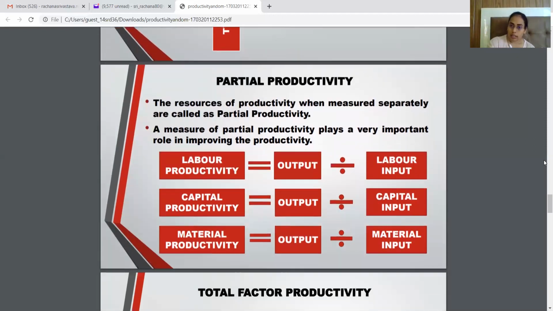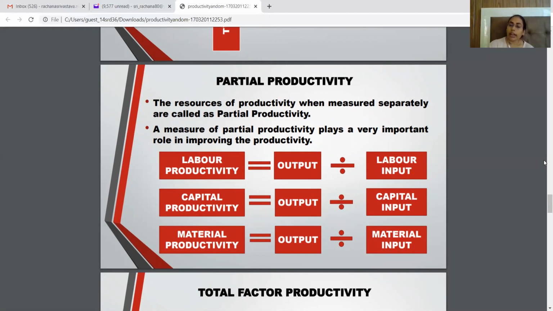As initially discussed, we can calculate the productivity of each factor of input. So there are various kinds of partial productivity. We can calculate it for labor, which is called labor productivity. The formula for labor productivity is total output divided by labor input.